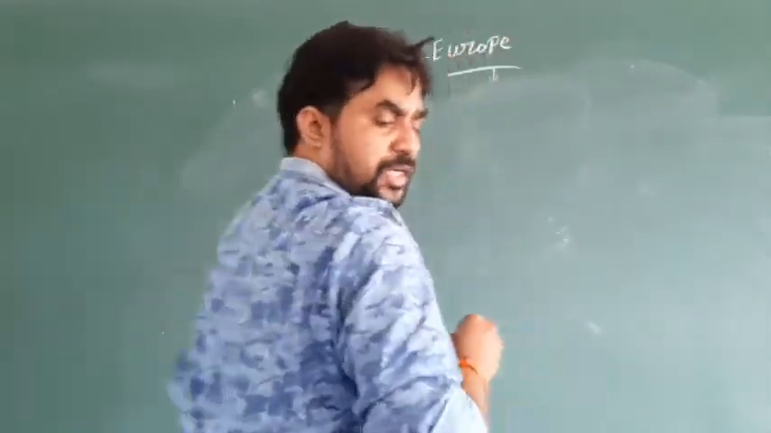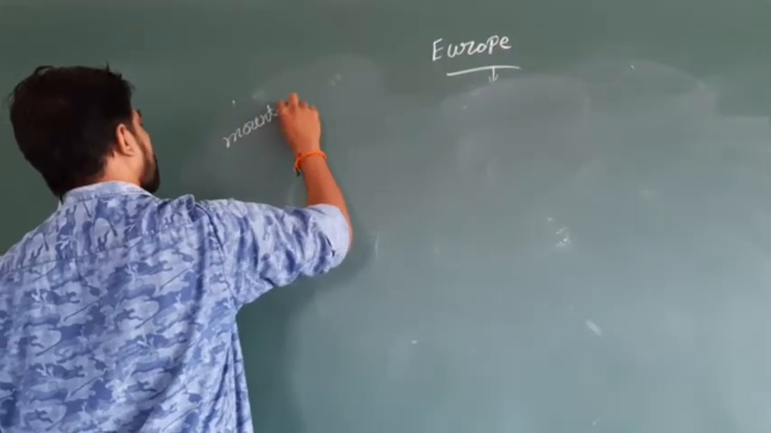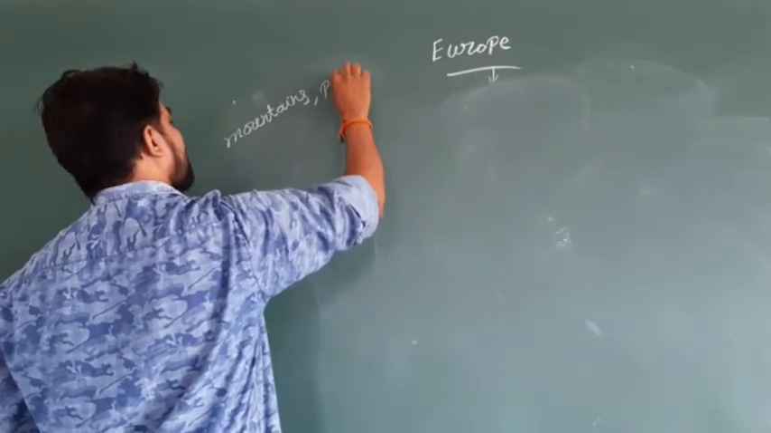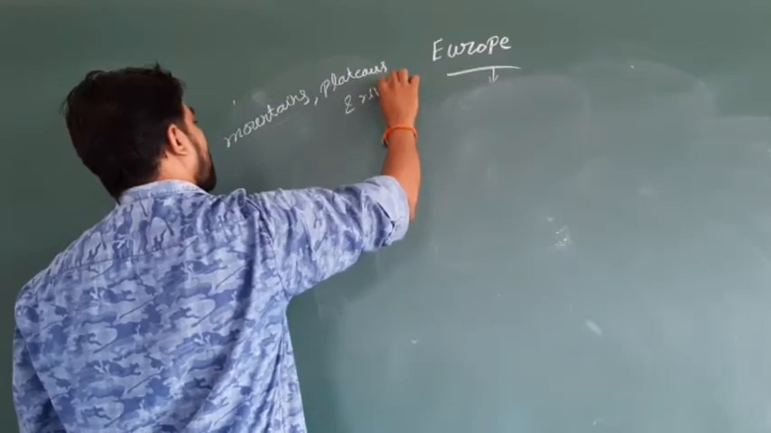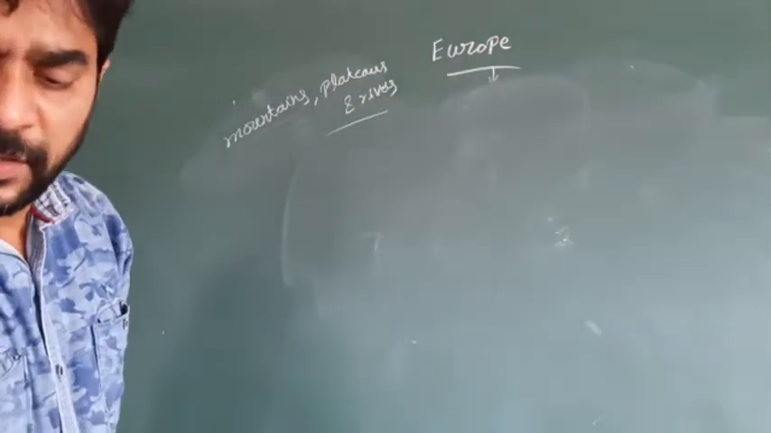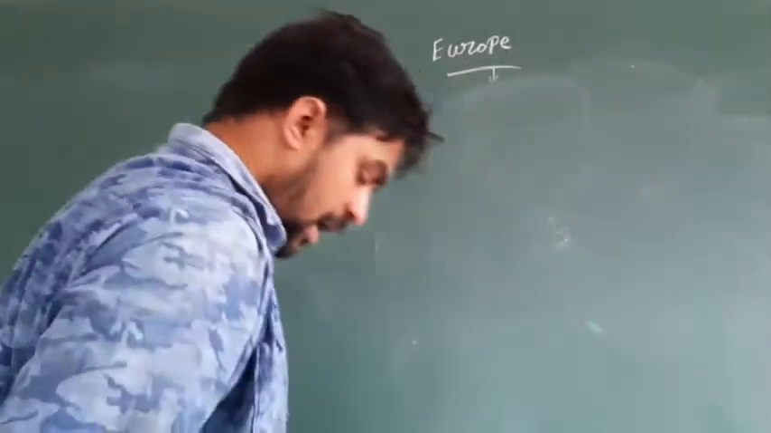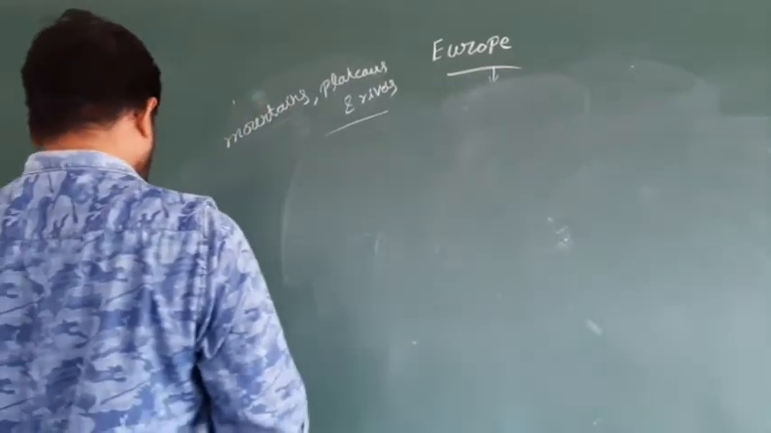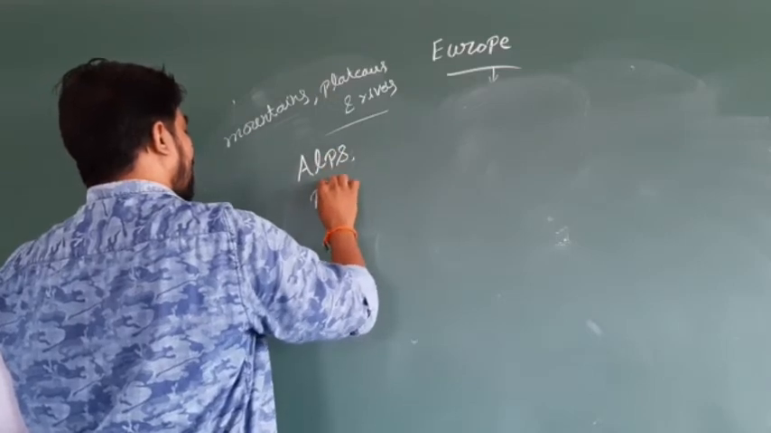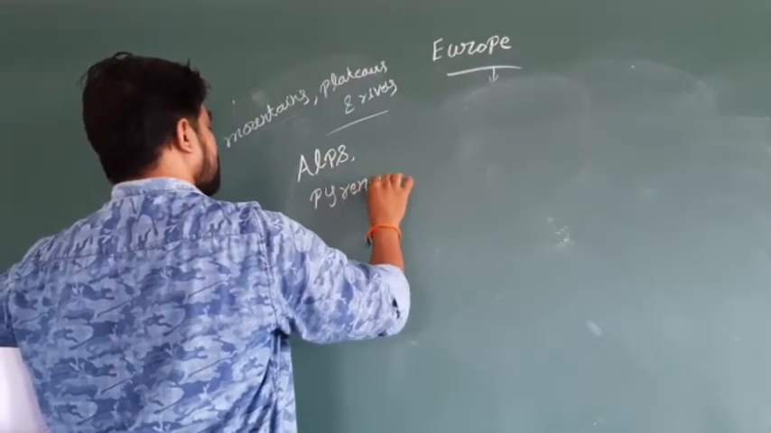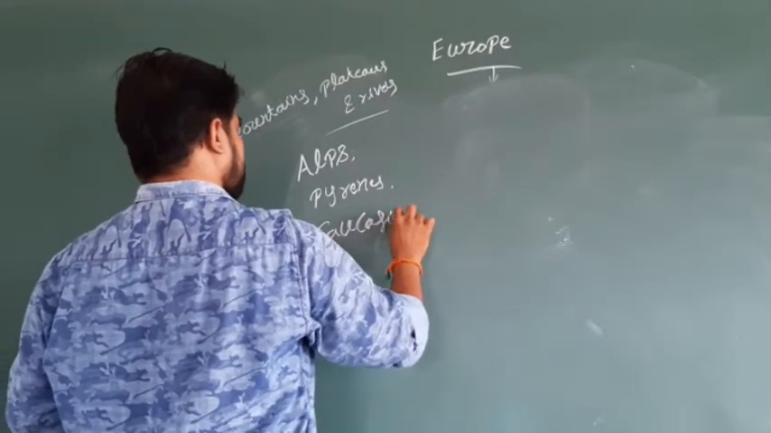Now come to the mountains, plateaus and rivers that you can find in the region of Europe. So here is our topic. We have mountains like the Alps and the Pyrenees, and also the Caucasian mountains.